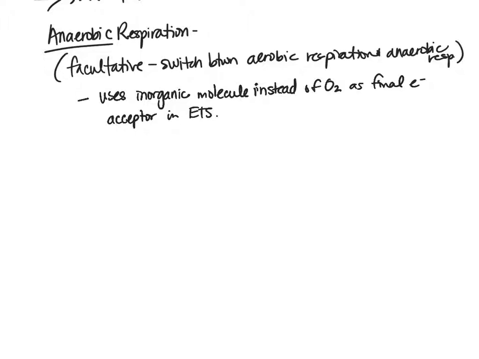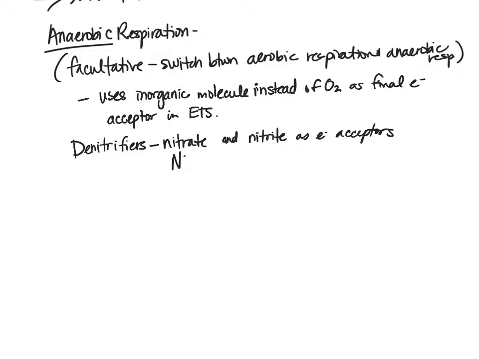So in the text, it talks about denitrifiers. And we're going to talk about this in our nitrogen cycle as well. But these types of organisms are typically soil bacteria, and in this case they use nitrate and nitrite as their final electron acceptors. So, for example, nitrate and nitrite as the final electron acceptor. And so in this case, we're using a nitrate, looks like this, and nitrite looks like this.